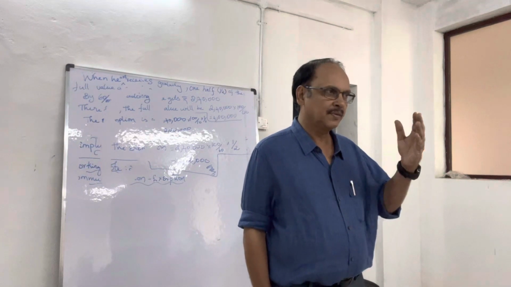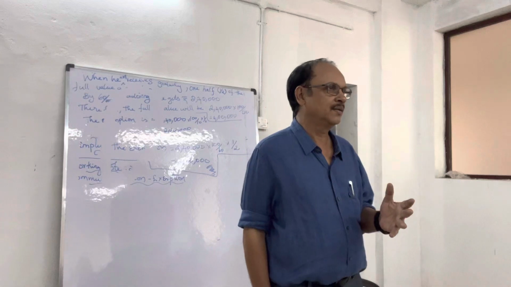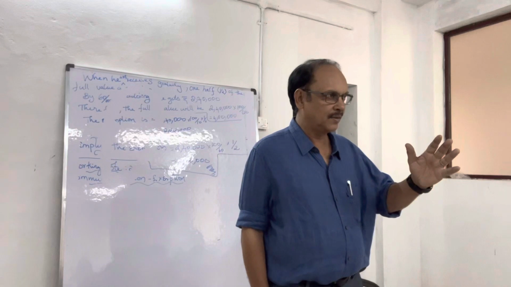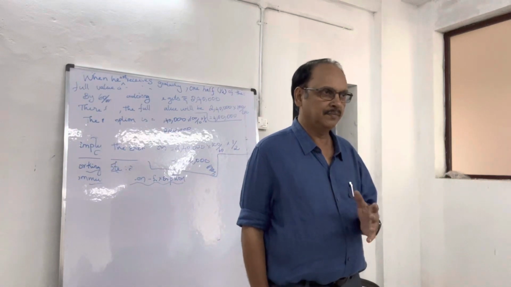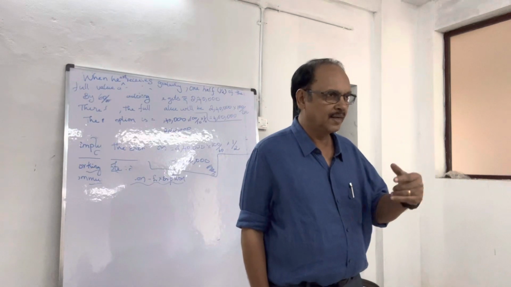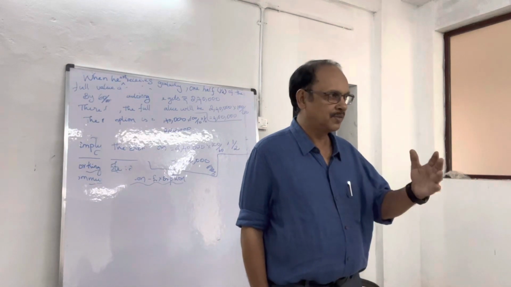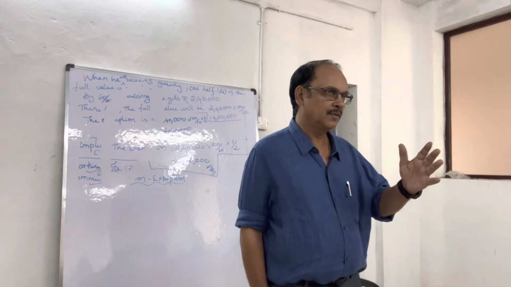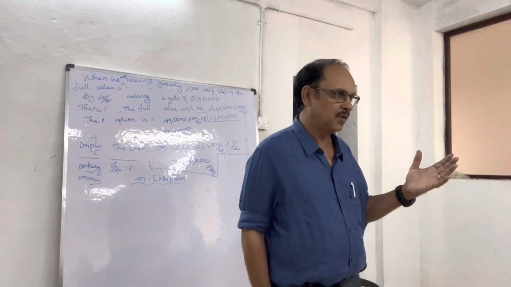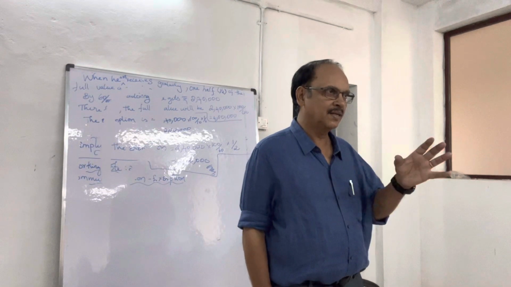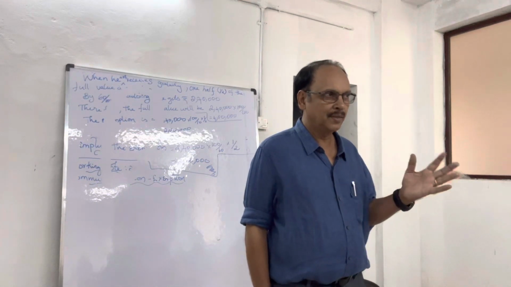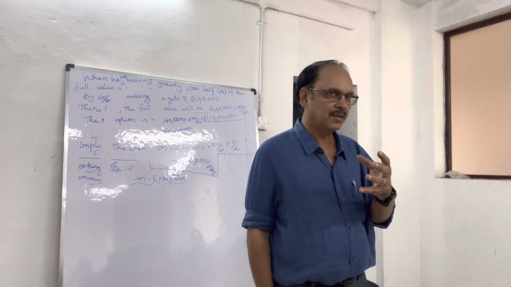In the case of a trading and manufacturing company, we are going to prepare the final accounts, that is trading and profit and loss account and balance sheet. And in the case of another one, the banking company, the final account is profit and loss account and balance sheet. Their nature of business is accepting deposits and lending money. So the major money involved is receiving money through deposits of various kinds and lending money through various types of loans.